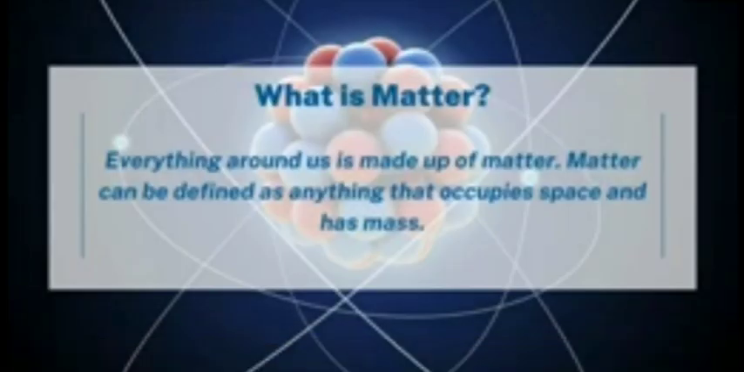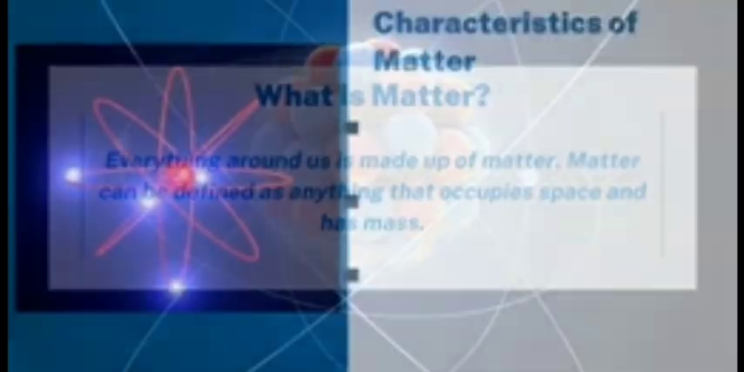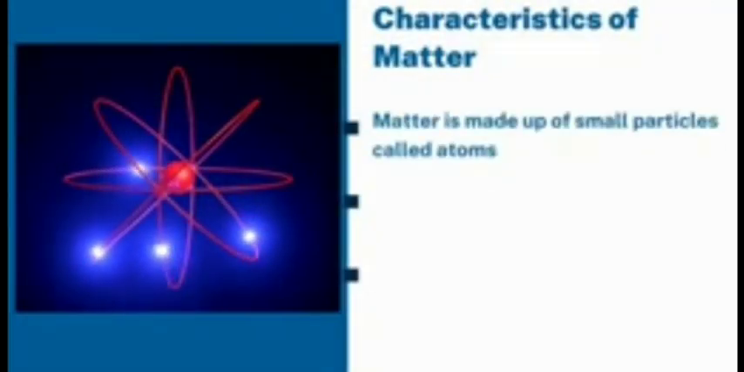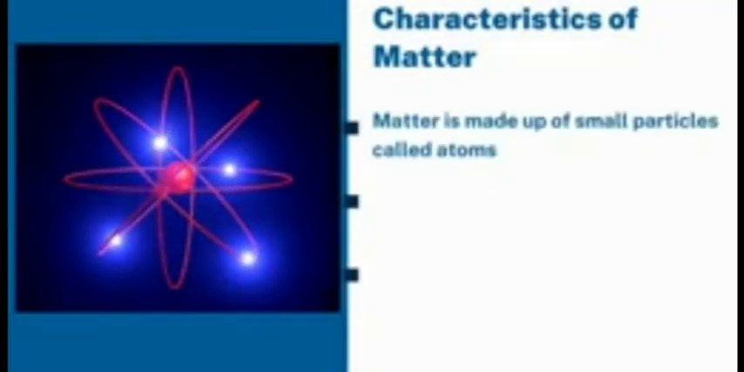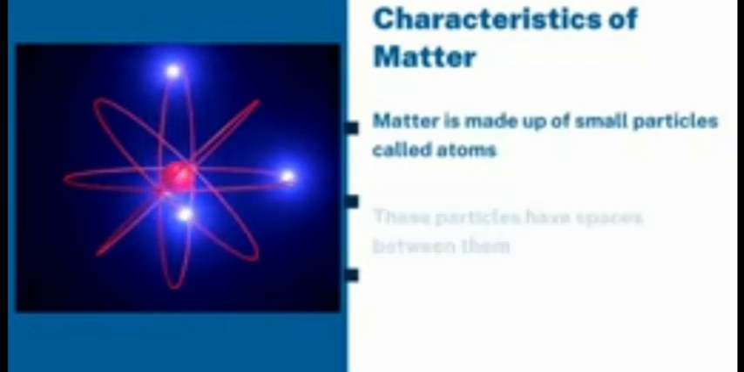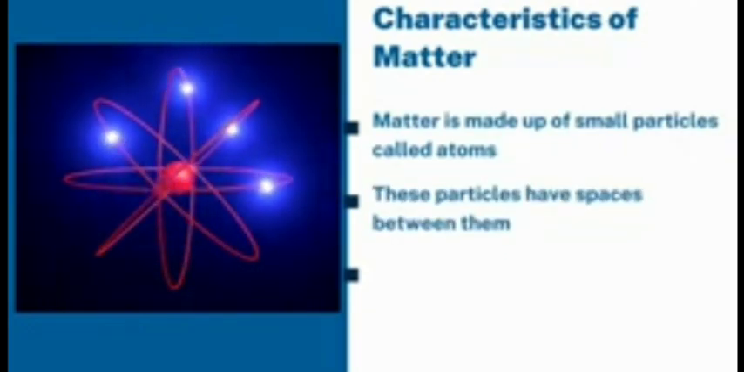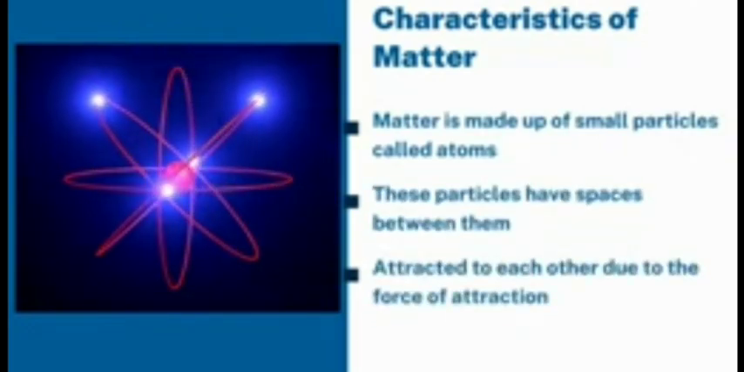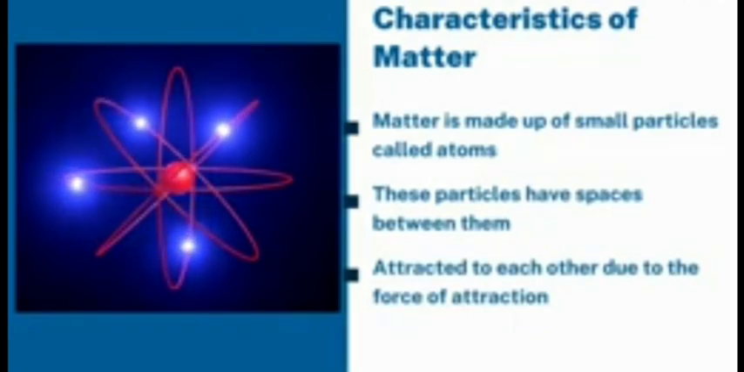What are the characteristics of matter? Firstly, matter is made up of small particles called atoms, which are constantly moving. These particles have spaces between them and are attracted to each other due to the force of attraction. Let's delve deeper into the characteristics of particles of matter.